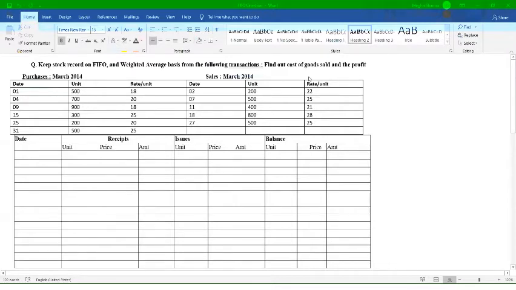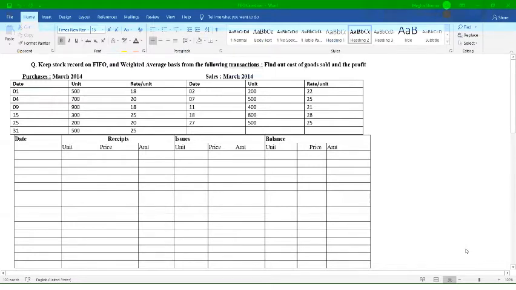Now all of you read this question once. As in the previous class, I said there are two systems or methods by which we are going to calculate the value of our inventory. You have already studied these methods in your previous classes, but still it is part of your TY syllabus and part of your material costing. We need to study how you are going to calculate the value of stock as per your FIFO method as well as your weighted average method.